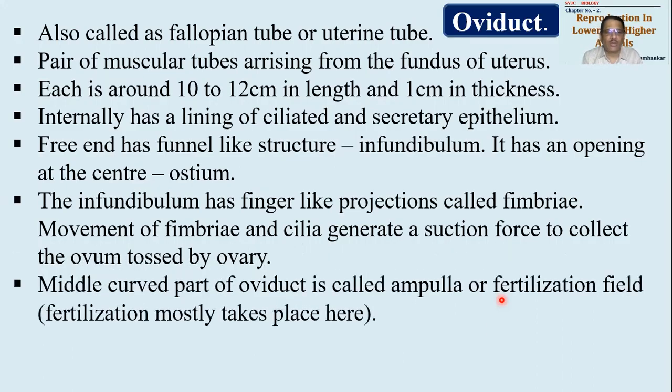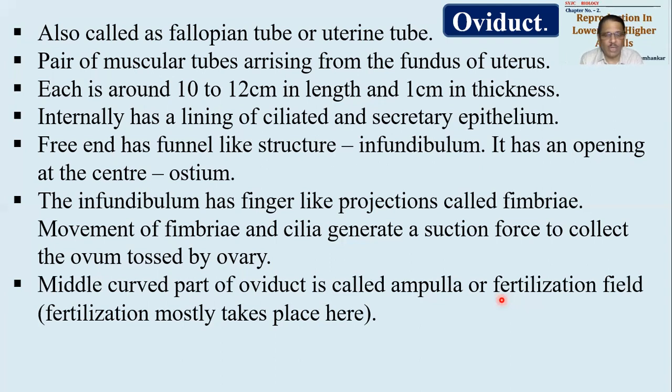As a result, it will be picked up, made to pass through the oviduct and ultimately brought into the uterus. The middle, curved portion of the oviduct is called the ampulla, also called the fertilization field. It is called ampulla because it is a sac-like structure. Why is it called the fertilization field? Because fertilization takes place in this region.